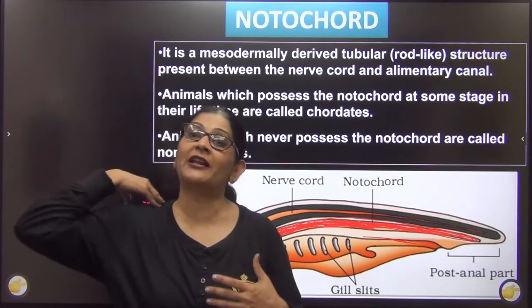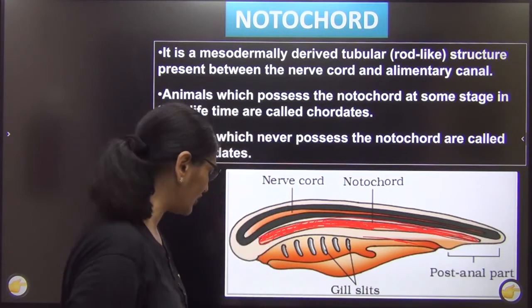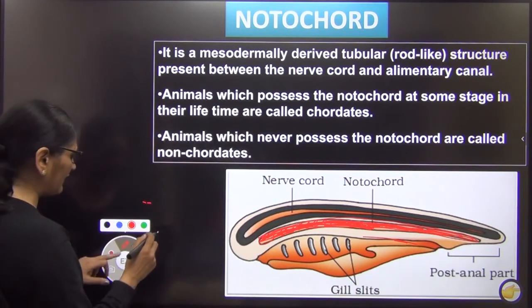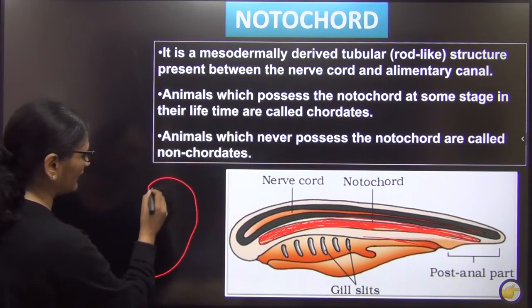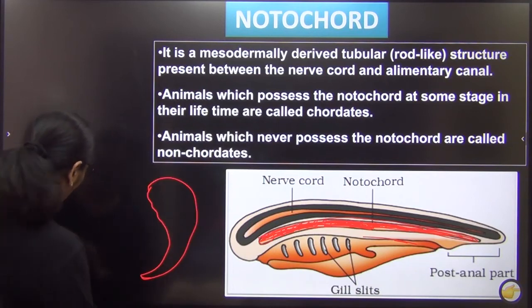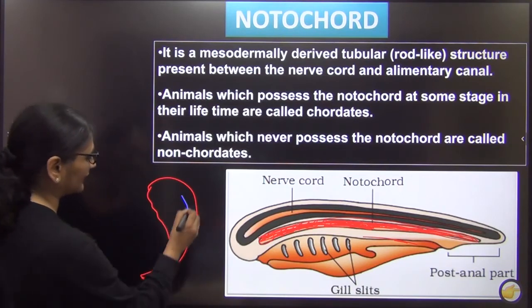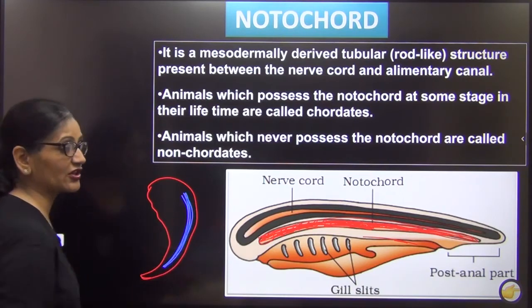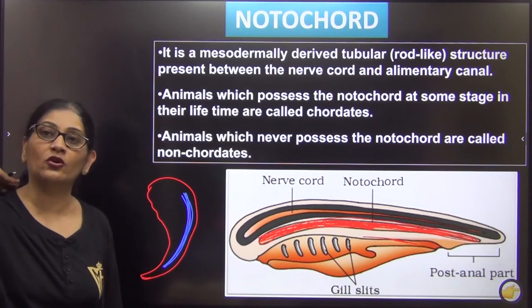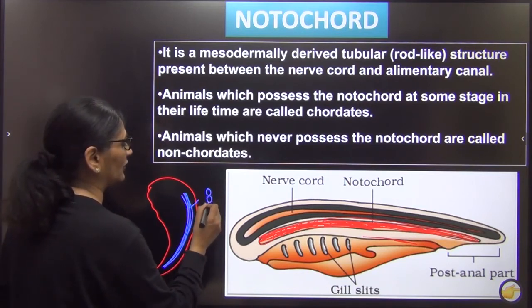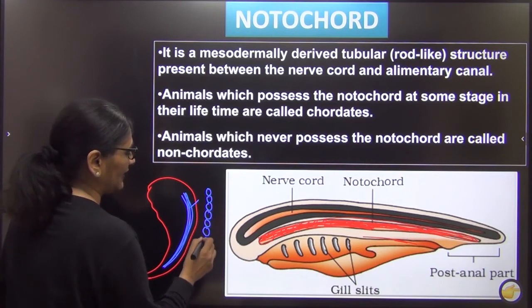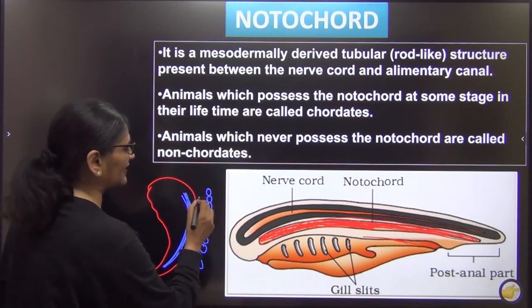You will say, ma'am, where is the notochord in us? In the embryonic condition it was there. When we were within the mother's womb, we were just an embryo. So first of all, it was the notochord that formed in our body. This was a solid rod-like structure which was present on the dorsal wall of our body. Later, this got replaced by the vertebral column.